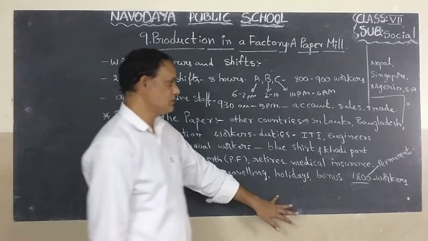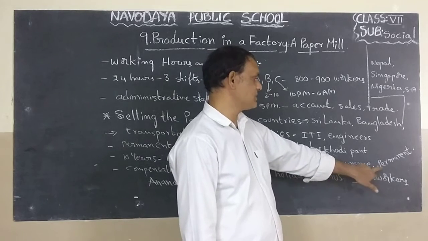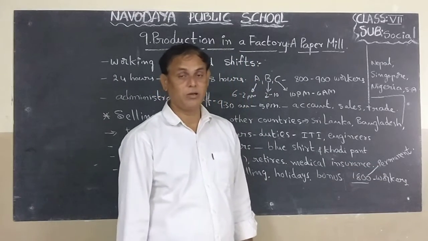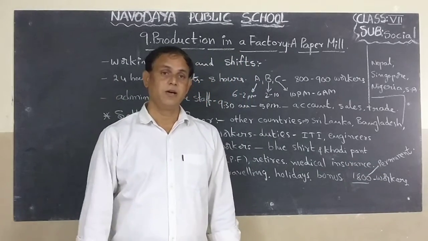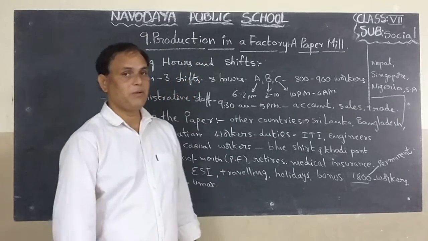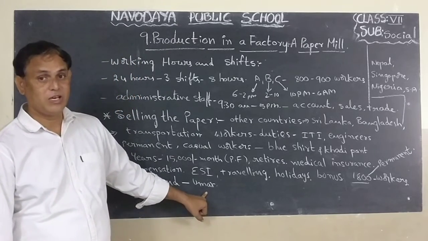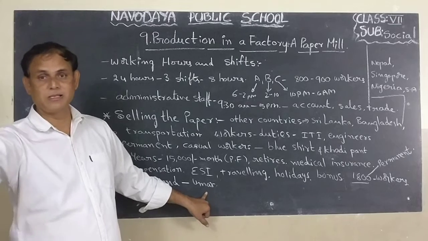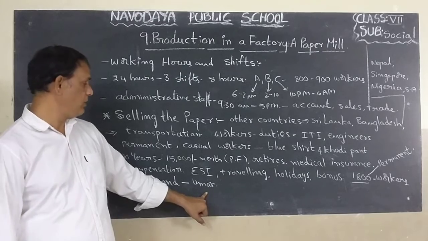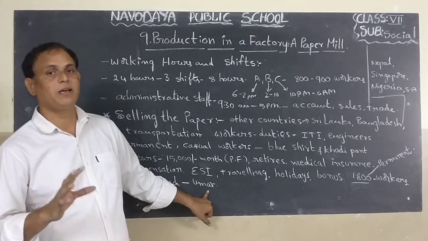How many workers are working in the factory? 800 permanent workers are there, children. These 800 permanent workers get a salary of 15,000 and above every month. Every month they get all benefits because they are permanent workers. But there are also workers who are not permanent. They are called casual laborers. The casual laborers do not get high salaries and the remaining benefits.